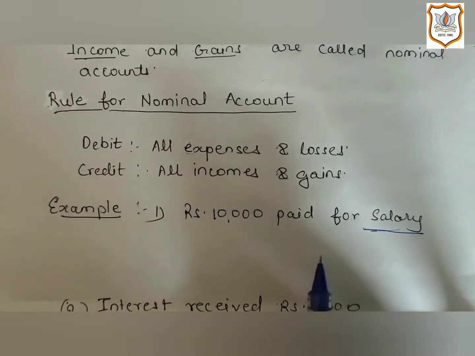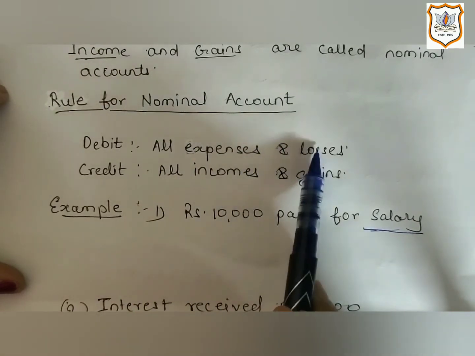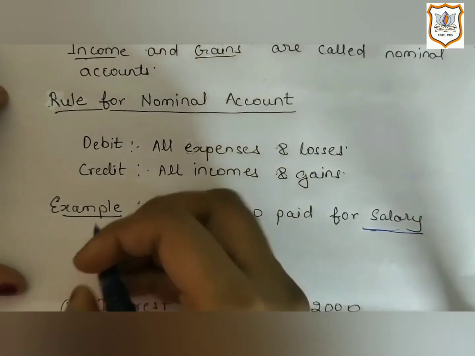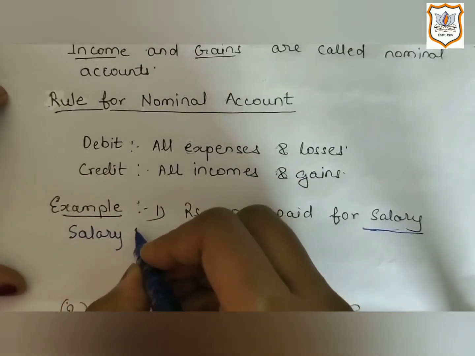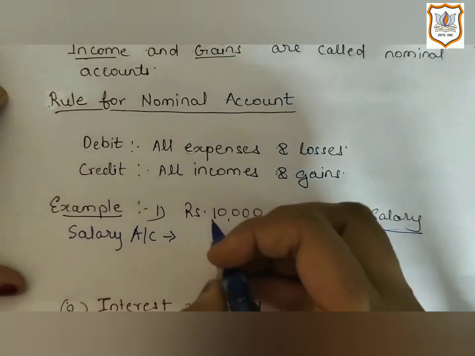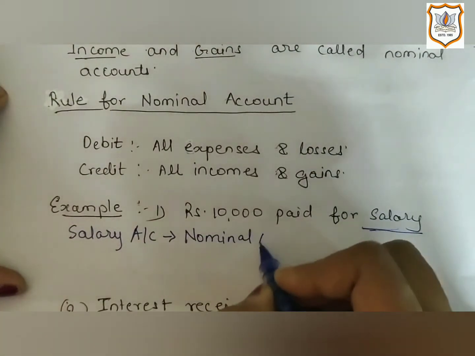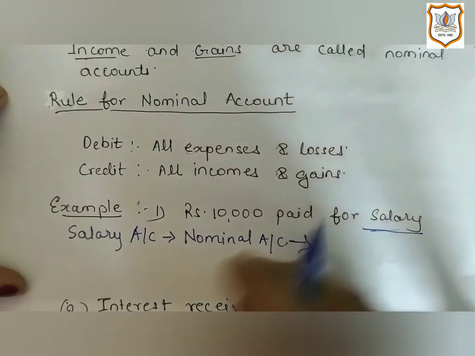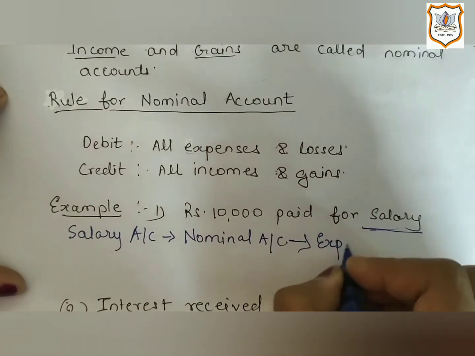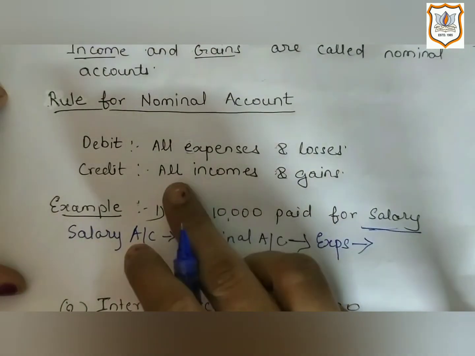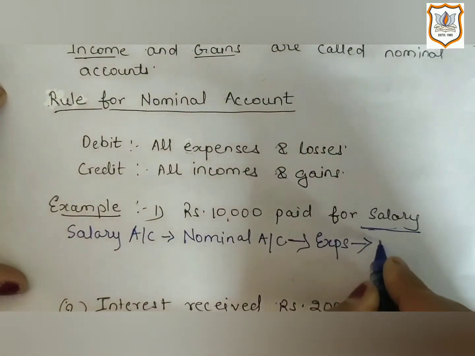And what does our rule say? Rule of nominal account, that debit all expenses and losses. So as per the rule, first we will write name of the account which we have identified, that is salary account. Salary account will come under nominal account. And it is an expense for the business. So as per the rule, debit all expenses, that's why salary account will be debited.